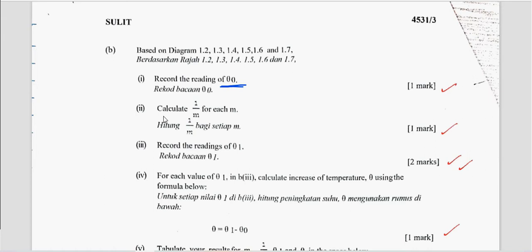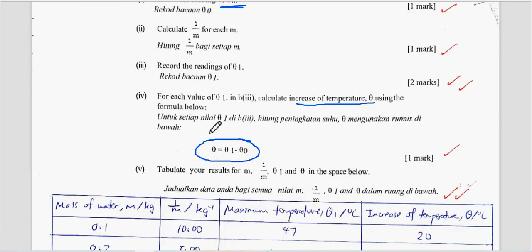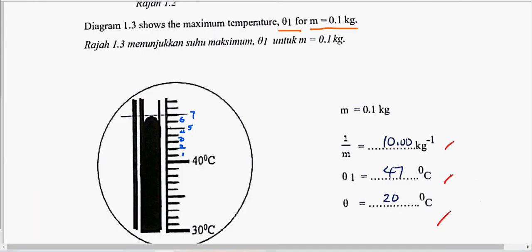And then record the reading for theta 1. Then for each value of theta 1 in B3, calculate the increase of temperature theta using the formula below. Paper 3 is like this. Whenever they want you to calculate something, they normally give you the formula. So you use the formula. You can see the formula here is theta equals theta 1 minus theta naught. So far can you understand?